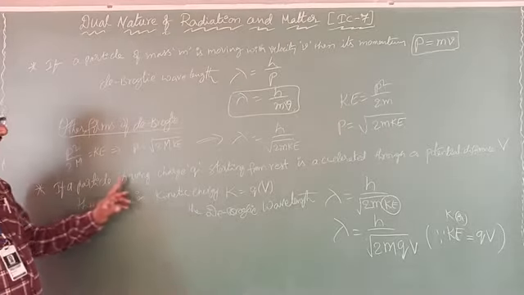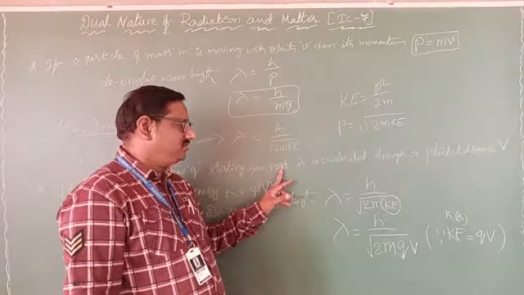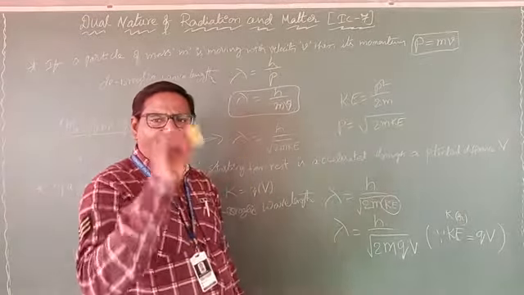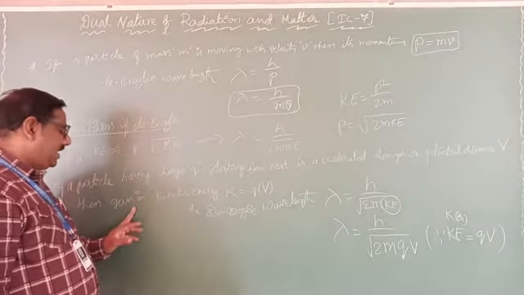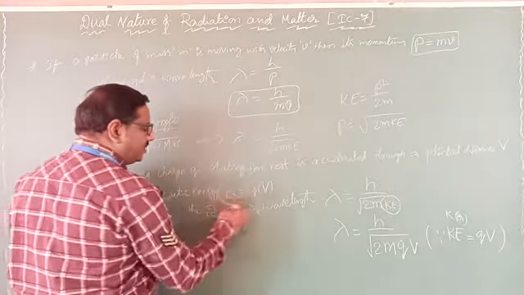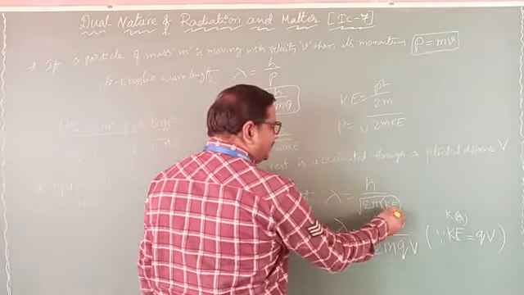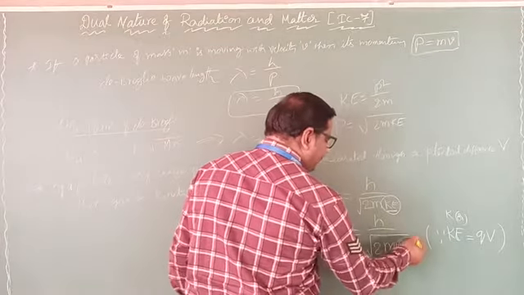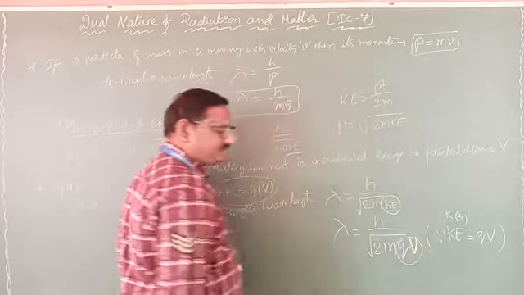If the particle having charge q starts from rest and is accelerated through a potential difference of V volt, then the gain in kinetic energy K equal to qV. So instead of kinetic energy in this formula, we apply the same, charge into potential, qV.